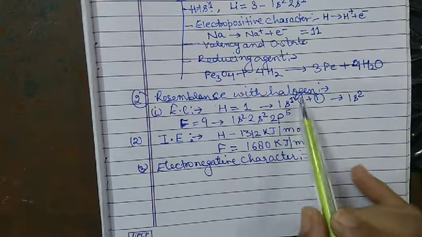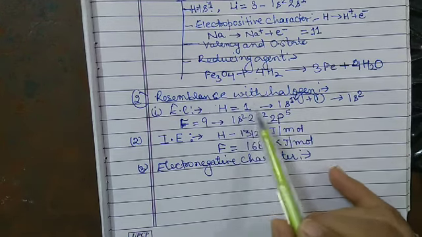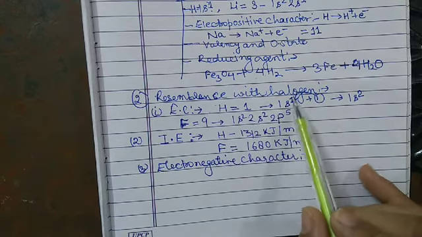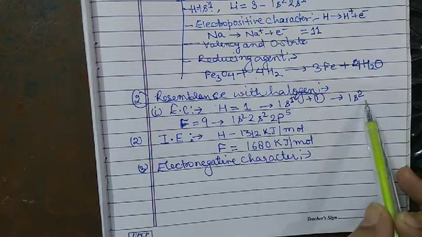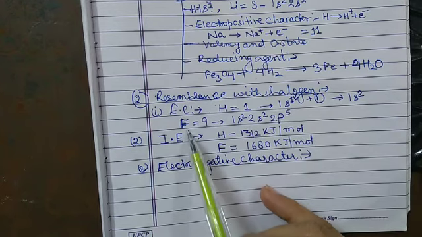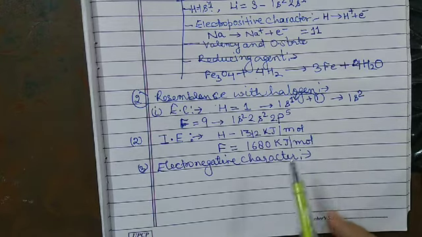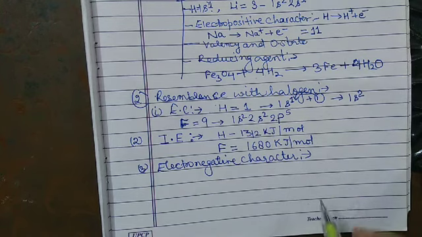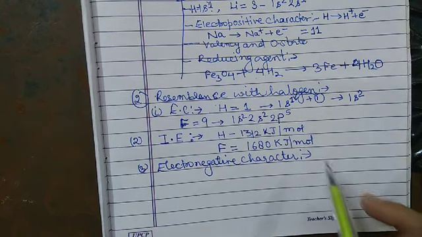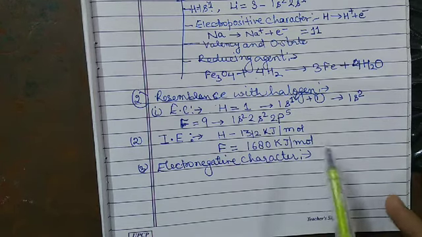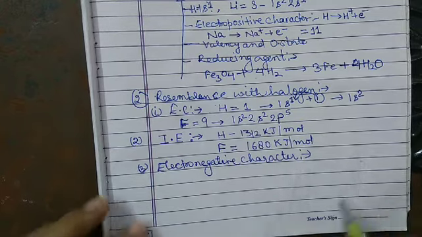Here we have already discussed in the electronic configuration that hydrogen has a tendency to accept one electron to get the noble gas configuration, same as the halogen accepts one electron to get the noble gas configuration. So the electronegative character means they both accept the electron and become a monovalent anion. Here I am talking about the anion, and we all know very well the anion possesses the negative charge.